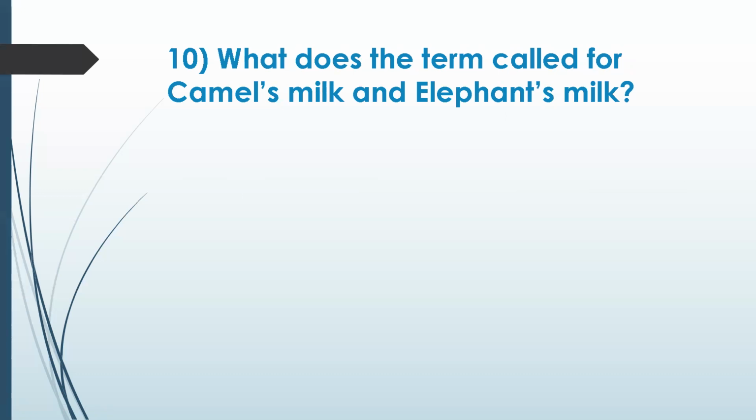How about elephant's milk? Hasti Kshira is correct. Ustra Kshira, Aja Kshira. It's also called Hasti Kshira also. So I can repeat again: Hasti, Hasti. Oh, okay. Hasti Kshira for elephant, you're saying. Okay. Yeah.